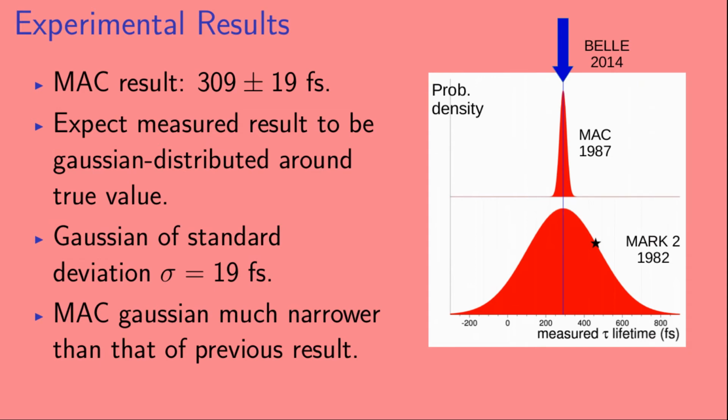Again, we expect the measured result to be Gaussian distributed around the true value of the tau lifetime. Here, because their experimental uncertainty is 19 femtoseconds, we expect that Gaussian to have a standard deviation of 19 femtoseconds. And we can see that the Mac Gaussian is much narrower than that of Mark II, which had a standard deviation of 190 femtoseconds.